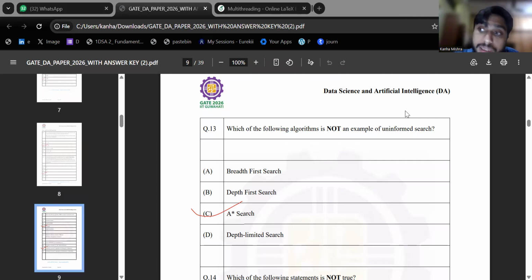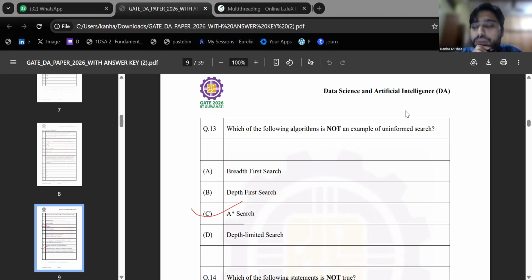Now there are a couple of things you need to know before you solve this particular question. There are two types of searches. First of all, what is a search? Finding a path from an initial state to a final state is known as a search. You are trying to search for a possible answer to that. Now there are two kinds of search: informed and uninformed. In uninformed, you don't need any extra knowledge and the problem definition can be used.